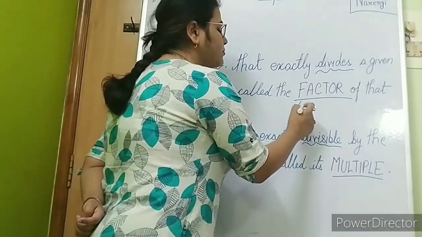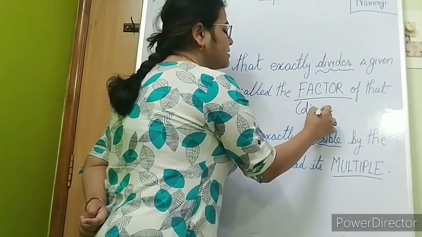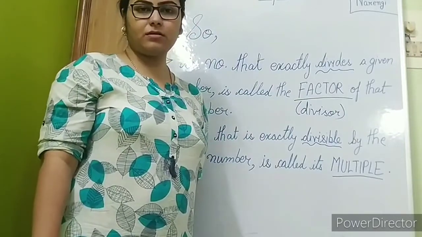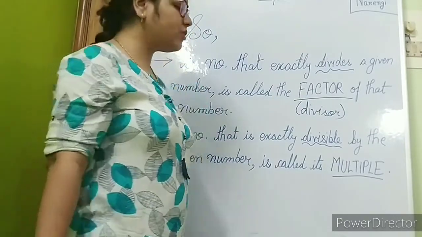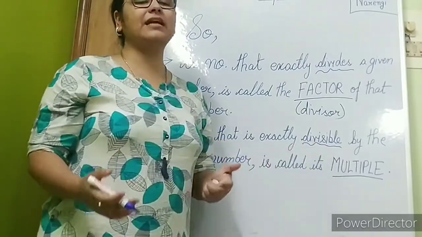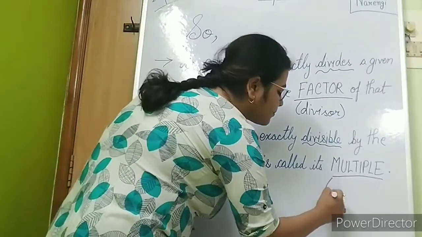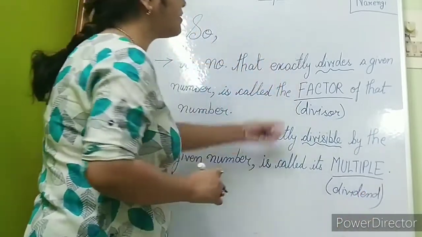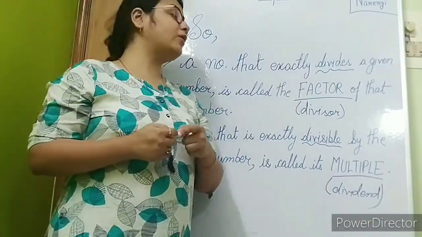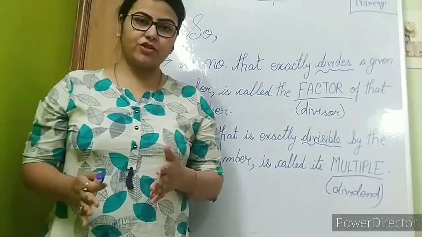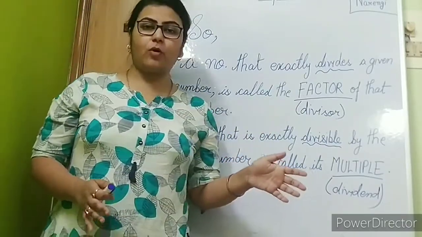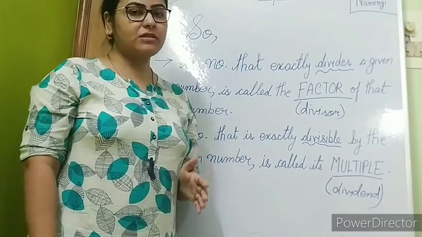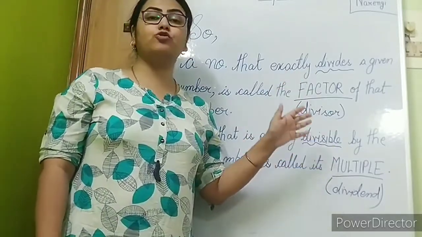So, what can we say? A factor, since it divides, we can compare it to the divisor in division. And since the multiple is divisible, that is, it gets divided, what is it? The dividend. So children, just remember these things very clearly, because we are going to do a lot of questions depending on factors and multiples. And we will also need it in HCF and LCM. So when we are performing those sums, it is very, very important that you remember it.